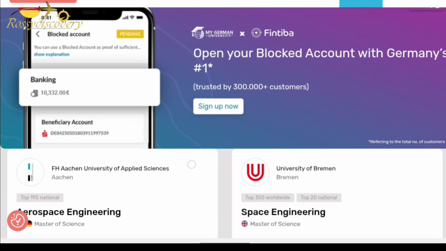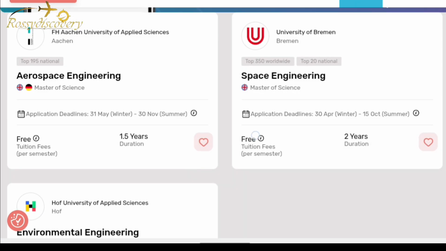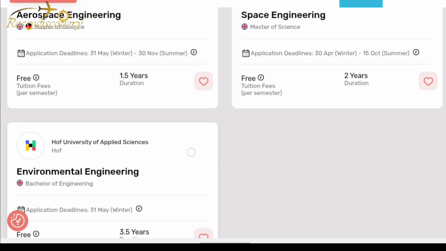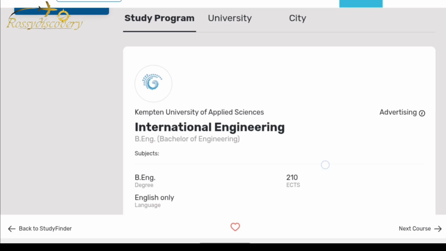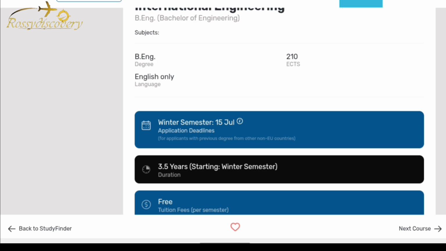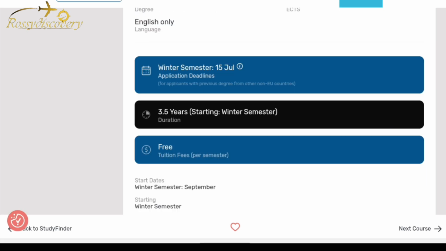It's a 2 years course. You can see a lot of them. No tuition fee. They are free. So we can exploit this site. You can see it's a bachelor degree in engineering. So it's 3.5 years. Imagine schooling for 3 years or 3.5 years without paying a cent for your tuition fee.